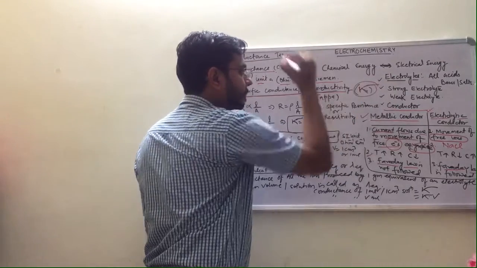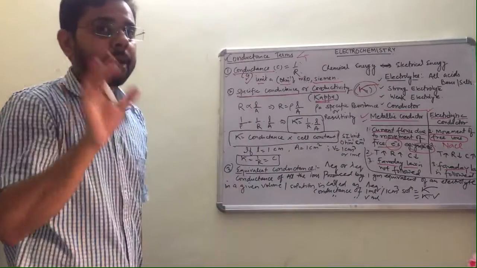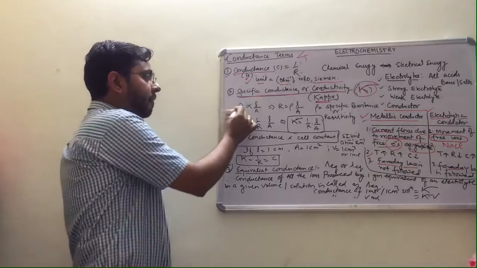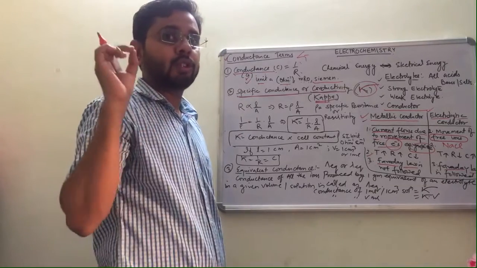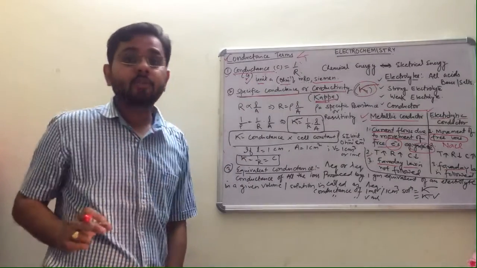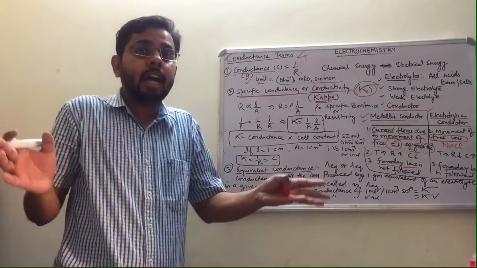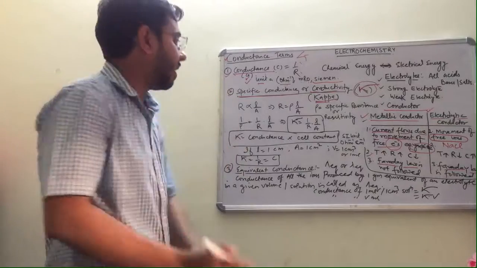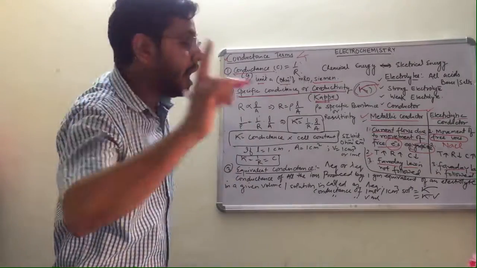This is kappa. So what is kappa basically? See, if resistance is directly proportional to small l upon capital A. What is L here? L is the distance in between the two electrodes in centimeter. A is the cross-sectional area of the electrode.